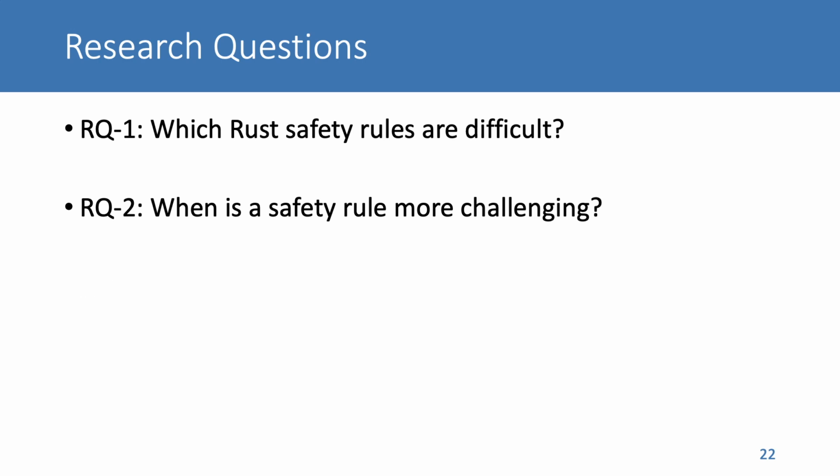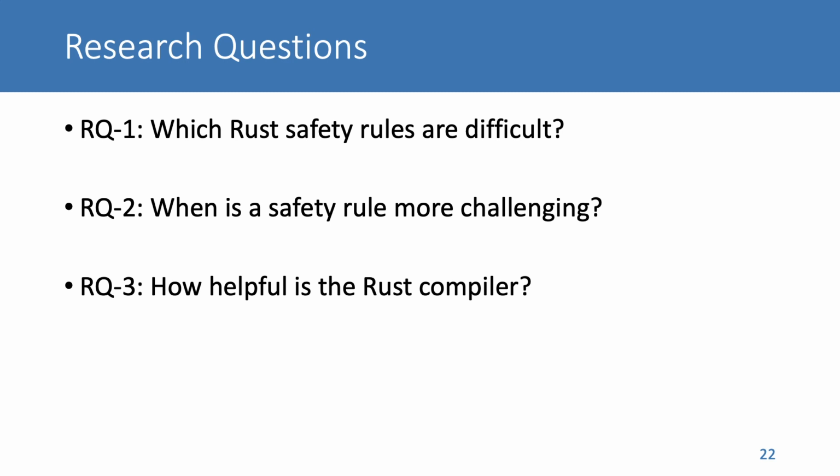Compile error messages are the most important feedback to programmers when their code violates the safety rules. Thus, in the end, we want to inspect how helpful the Rust compiler is.